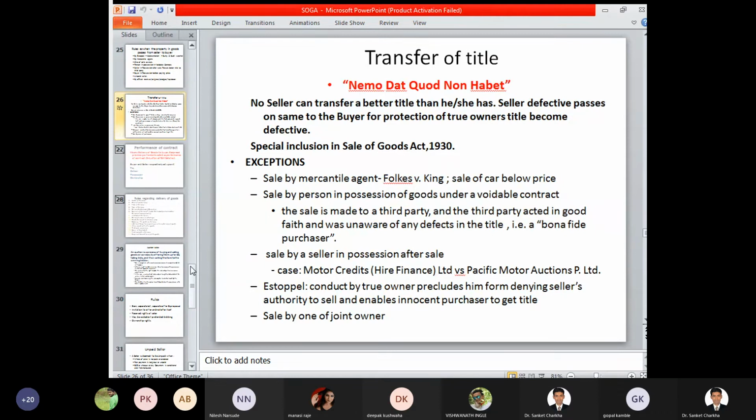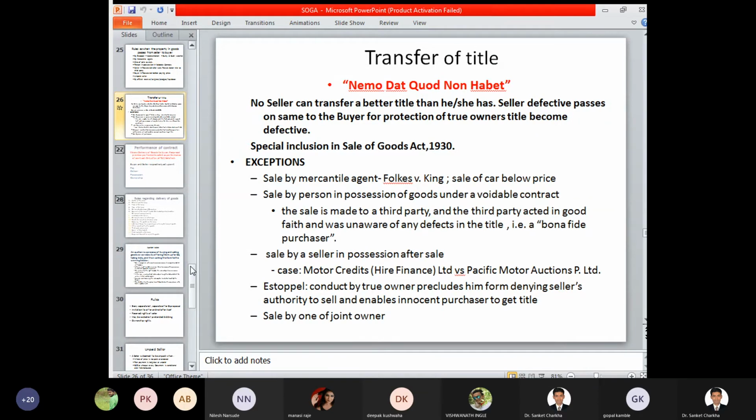They were not having an effect. They were not having a better title. The title of Bunty and Bubbly was itself defective, and hence in another case, the person who is purchasing those goods and services also gets a defective title. So if a seller itself is having a defective title, the buyer will also be having a defective title, and the person to whom the third sale is being made also gets a defective title at this particular stage.